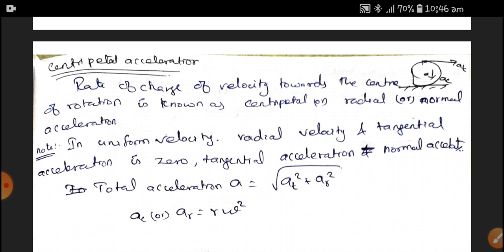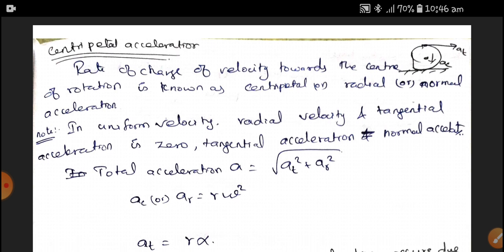We have to take a note of this. In uniform acceleration, the radial velocity and tangential acceleration are 0. Wherever a body has uniform velocity, the radial velocity is 0 and the tangential acceleration is also 0. Therefore, the tangential acceleration is equal to the normal acceleration. Therefore, the total acceleration is nothing but the resultant acceleration.